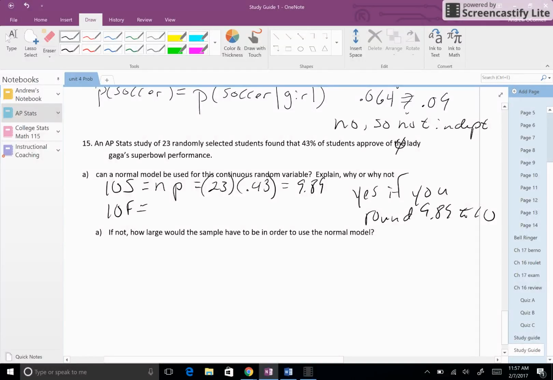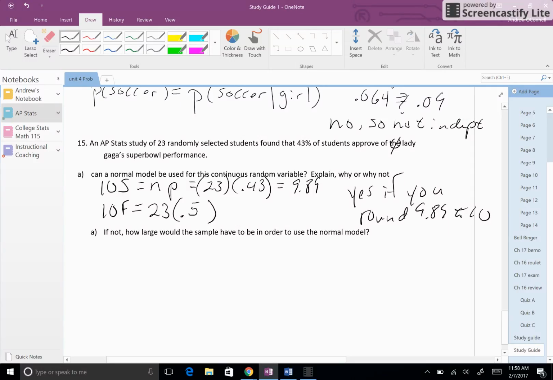Yes, and so obviously the N for 10 failures we didn't check yet, but N is still 23. But if the probability of success is 43, that means probability of failure is even higher. So you know that the chance of failure, or 0.57, is going to be higher than the 10.